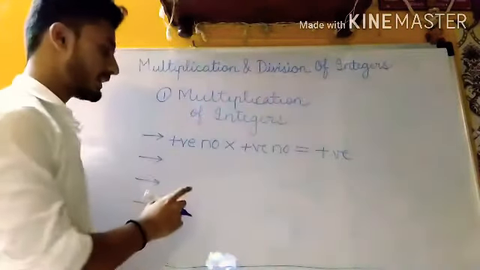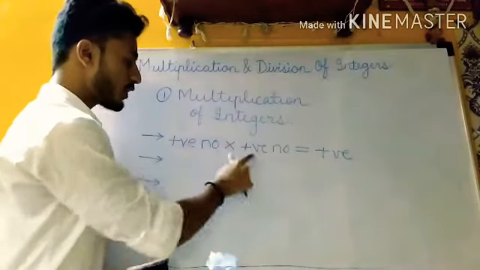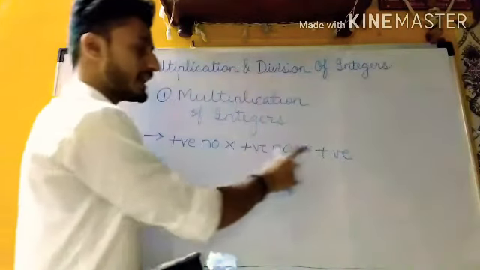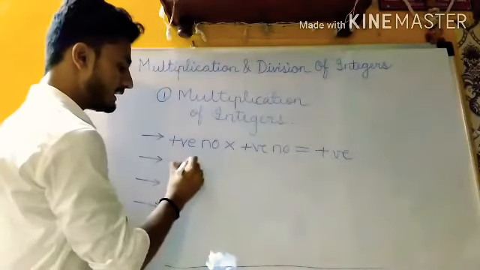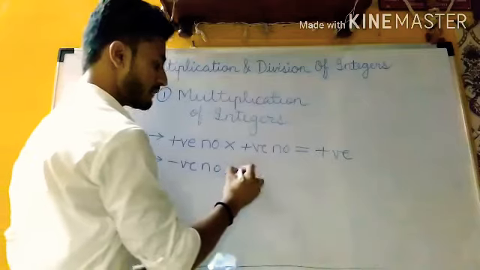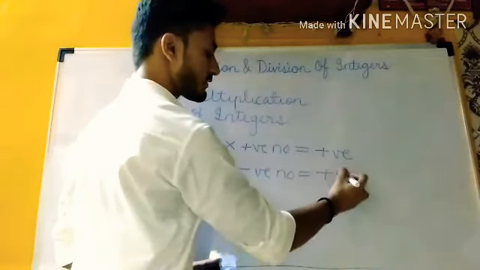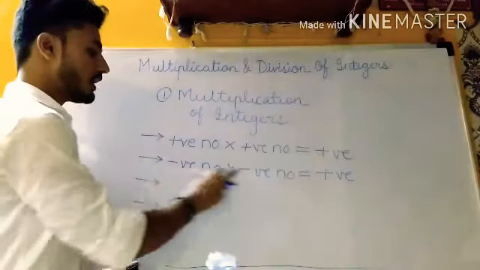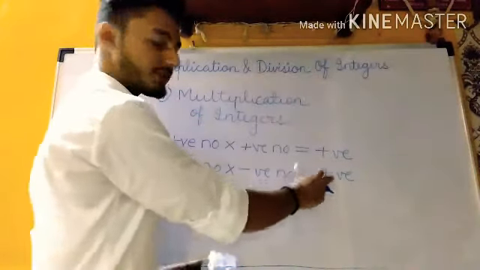Now you all know what positive and negative numbers are. Here we are dealing with the signs. So when two positive numbers multiply, the sign also turns positive. Then any negative number multiplied by any negative number will again give you a positive sign.